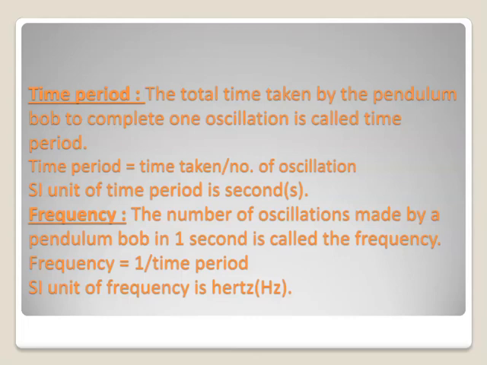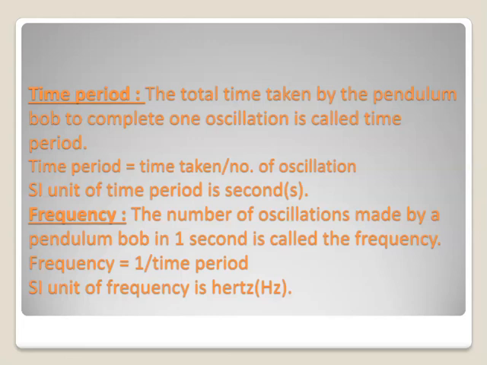Time period. The time taken by the pendulum bob to complete one oscillation is called time period. Formula of time period is time taken divided by number of oscillations, and time period of a simple pendulum is measured in seconds. So SI unit of time period is second.